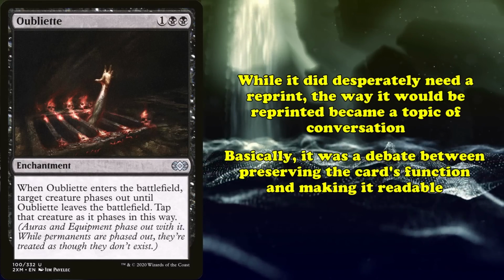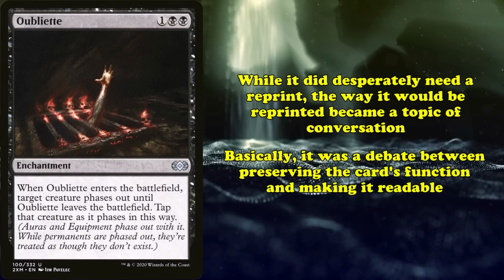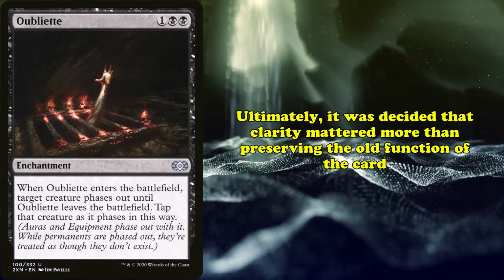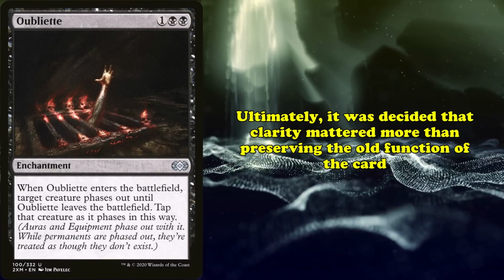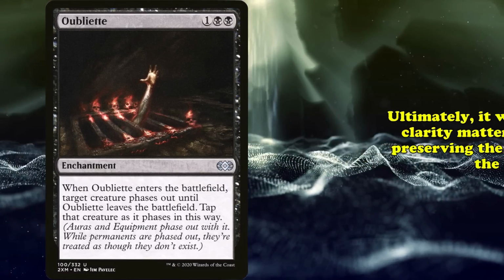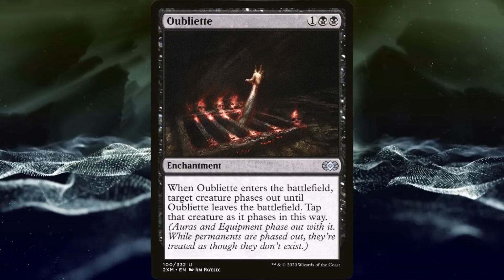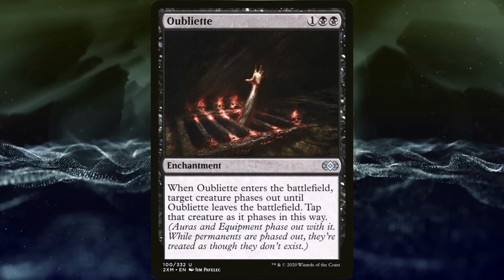Phasing was far easier to understand and write, but changing the functionality of a card with an errata is something that Wizards tries to avoid as much as possible. It was eventually decided that clarity was more important than retaining functionality, but this is by no means an uncontroversial decision. Honestly, Oubliette is kind of a fascinating card. There are a ton of poorly written cards from back in the day, but so few of them have such an interesting story to tell.